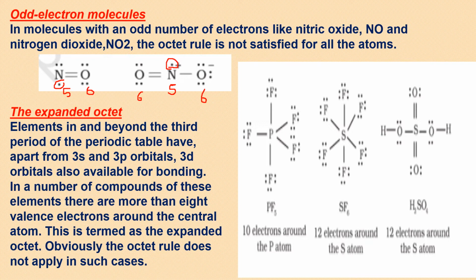And the expanded octet: in all these examples you can see the central atom is making 5 bonds, 6 bonds, 6 bonds, and in every bond you have 2 electrons. So 5 into 2 is 10 electrons around the central atom, and 6 bonds means 12 electrons around the central atom. And we know that these molecules do exist. That means they are also violating the octet rule. Still they exist, and this is called expanded octet.